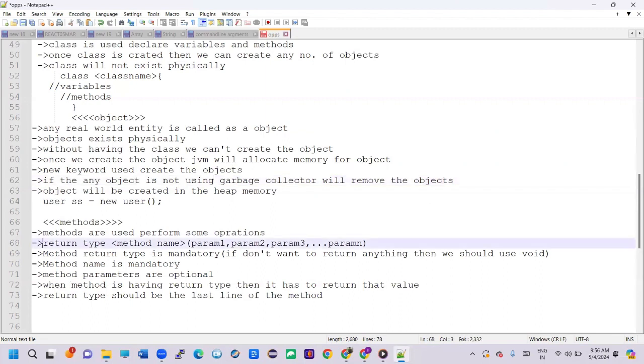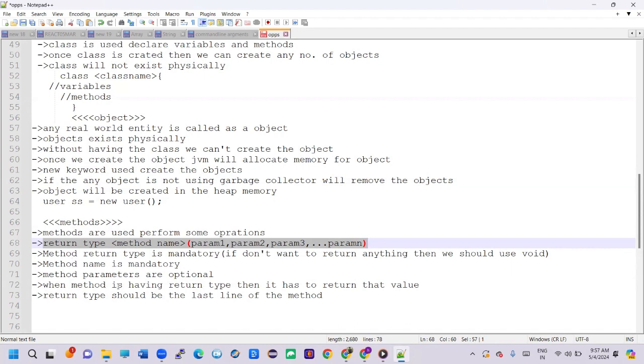So this is the syntax of the method. We have to give the return type, method name, and parameters. A method return type is mandatory. If you don't use the return type, we can't create the method. Method return type is mandatory.